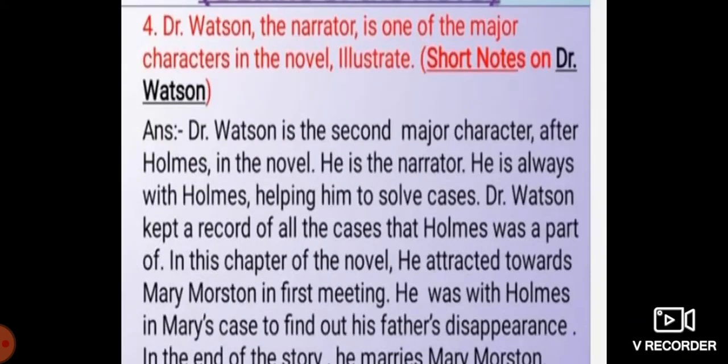Moving further to the fourth one: Dr. Watson, the narrator, is one of the major characters in the novel. Illustrate. Again, this is a short note on Dr. Watson. Dr. Watson is the second major character after Holmes in the novel. He is the narrator. He is always with Holmes, helping him to solve cases. Dr. Watson kept a record of all the cases that Holmes was a part of. In this chapter of the novel, he is attracted to Mary Morstan at the first meeting. He was with Holmes in Mary's case to find out about her father's disappearance. In the end of the story, he marries Mary Morstan.